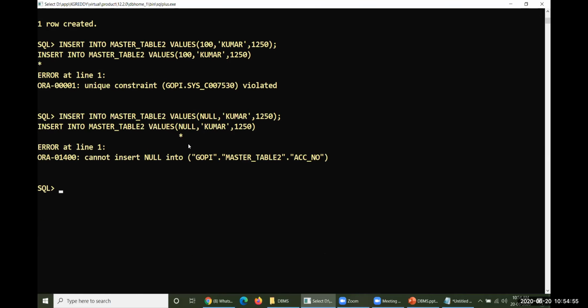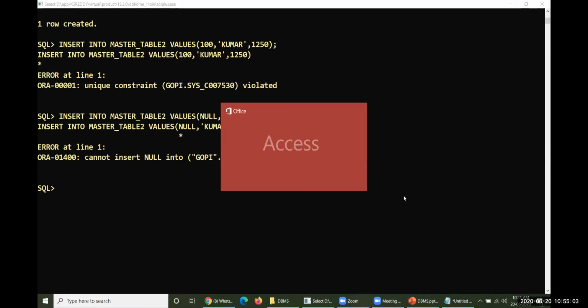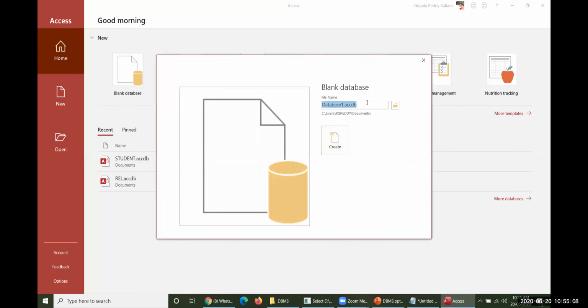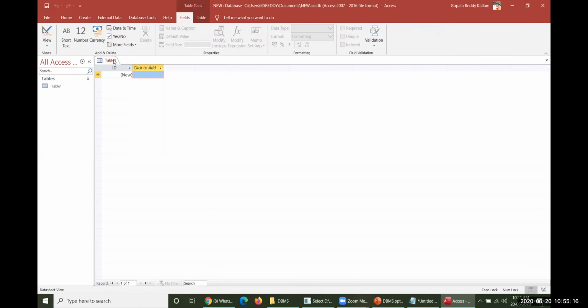Let me construct one more kind of issue for the time being. Let me take MS Access for explanation. Okay, my database name is... look at this, I have created some tables for you here.